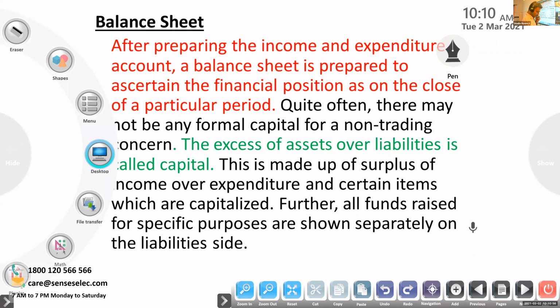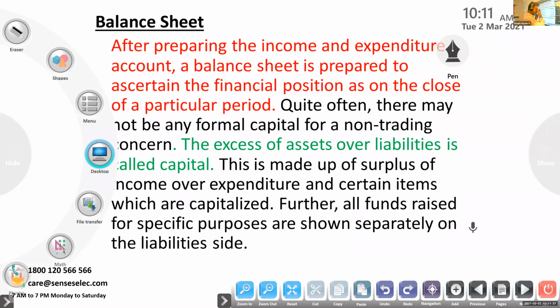Next, characteristics of not-for-profit organization. These organizations are set up as charitable trusts or societies, and the subscribers to these organizations are called the members. It is treated as a separate legal entity. If any member comes, retires, or becomes insolvent, it will not affect the non-profit organization. The main sources of income of non-profit organizations are subscription, donation, financial assistance from government, and income from investments. That is their main income.